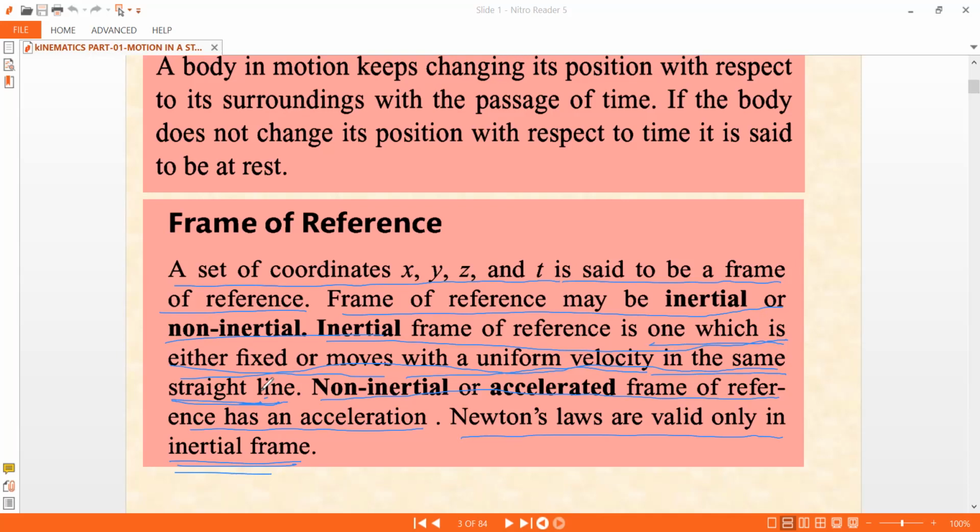That is called an accelerated frame of reference. The problem we face is that Newton's laws of motion fall apart in the non-inertial frame of reference, and in the inertial frame of reference, Newton's laws hold good. That we'll see later, so don't worry about this one. Just make a note of this. I will discuss this part later.